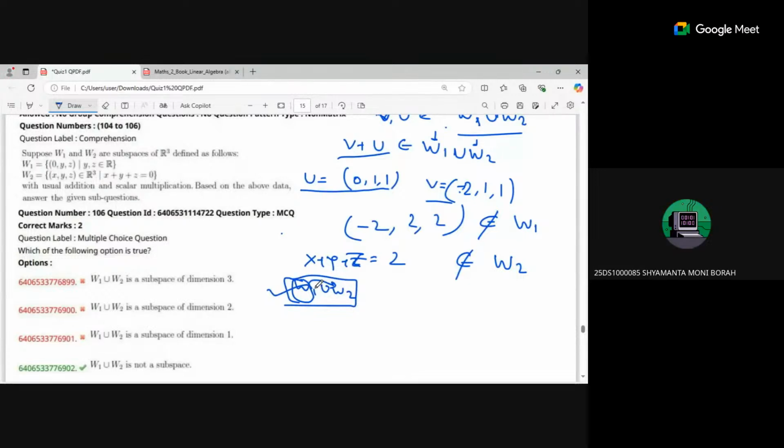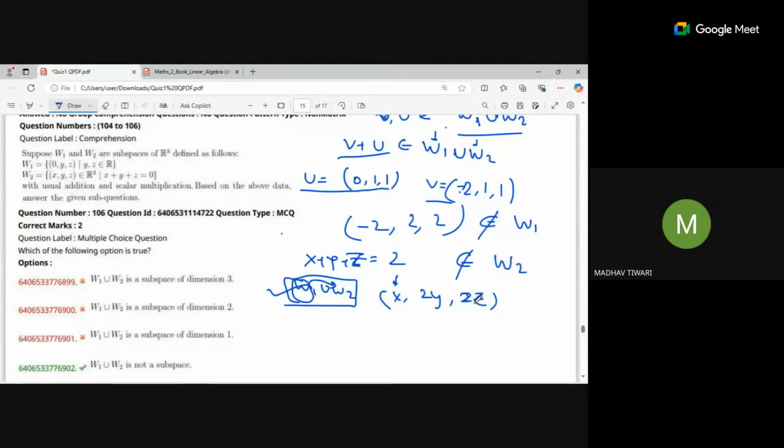Sir, say for example, I am adding these two, 0, y, z and x, y, z. I'm not assuming any real number in this case. So I will have x comma 2y comma 2z, right? I can go in this manner also, right? You can go in this manner as well because it is including this x here.